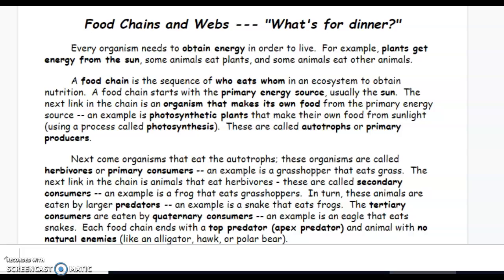In turn, these animals are eaten by larger predators. An example is a snake that eats frogs. The tertiary consumers are eaten by quaternary consumers. An example is an eagle that eats snakes. Each food chain ends with a top predator or apex predator, an animal with no natural enemies, like an alligator, hawk, or polar bear.